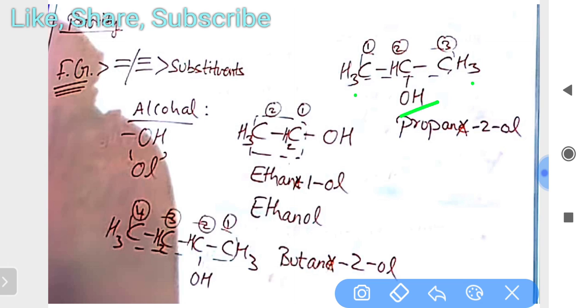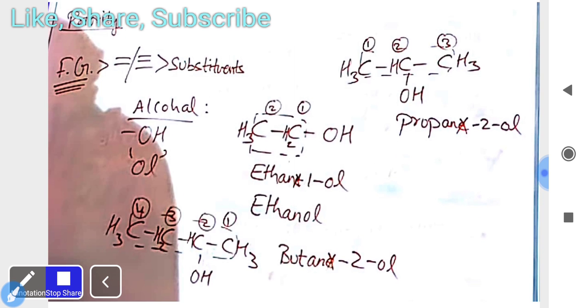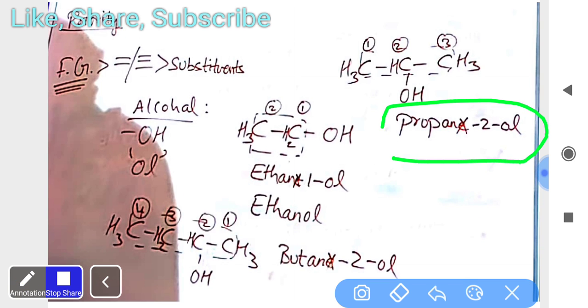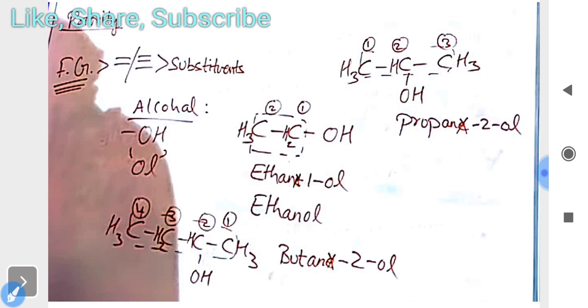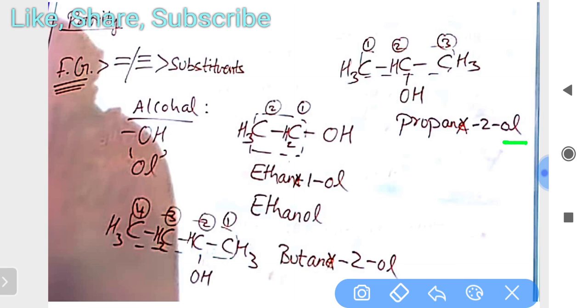Alcohol is attached, so we write the IUPAC name as propan-2-ol, because the "ol" is present in the second position. Propane 2-ol becomes propanol, because "e" is a vowel and a vowel comes after it, so we have to remove this "e". Understood or not? You have to understand why we removed the "e": because a vowel comes after it. That's why we remove "e" here.